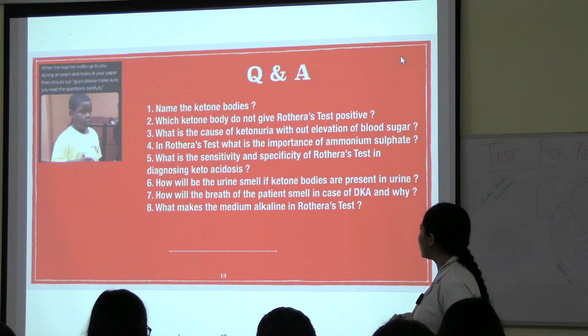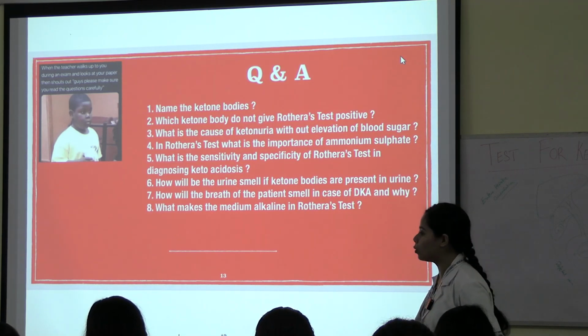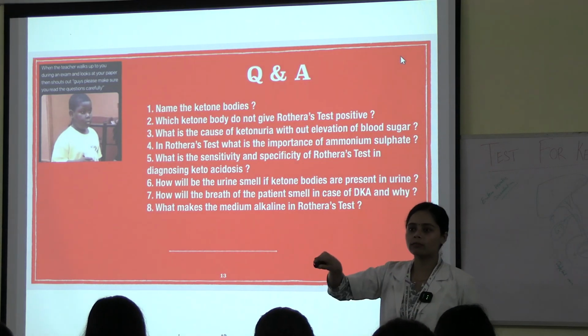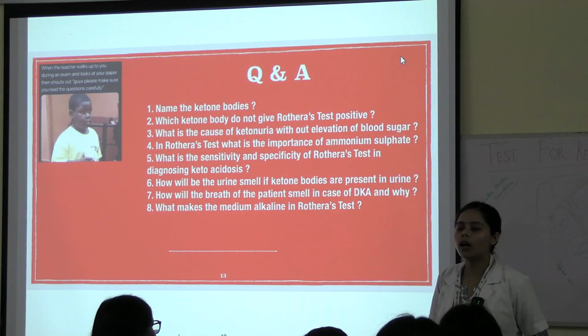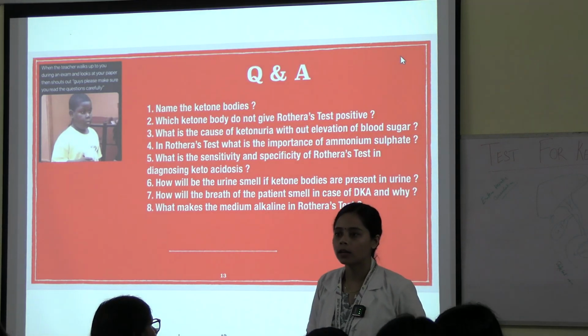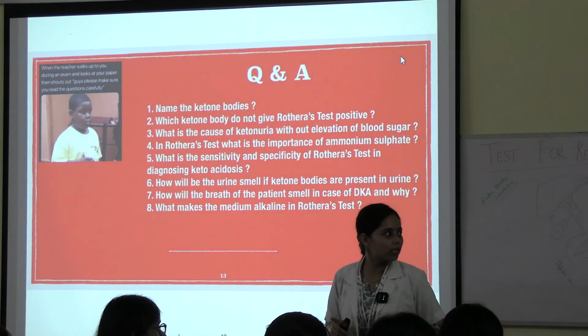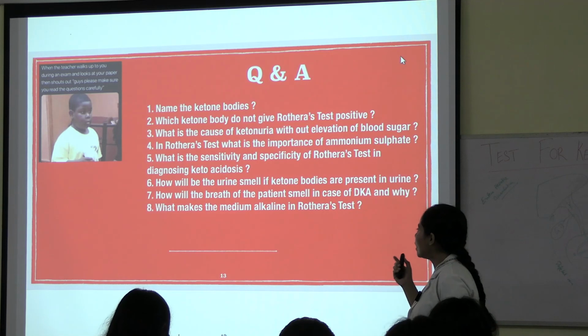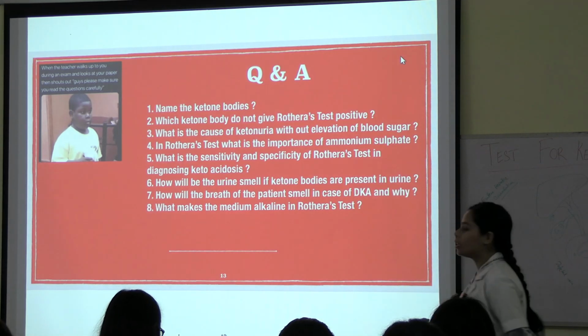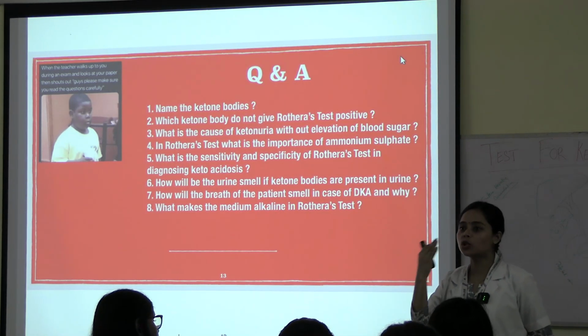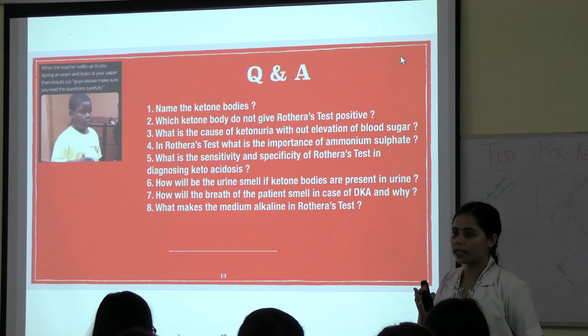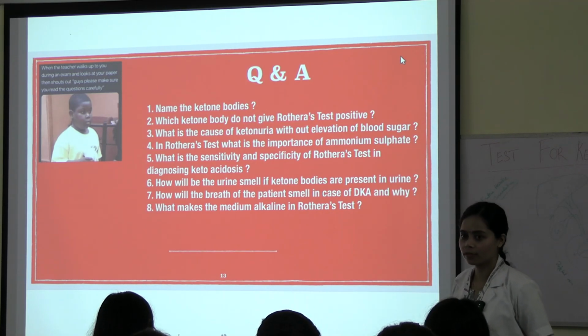How will the urine smell if ketone bodies are present in urine? Who will tell? It will smell due to that. Not following that means you're not following the class. So how will the urine smell if ketone bodies are present in urine? Sweet. It will smell sweet. Sit down.